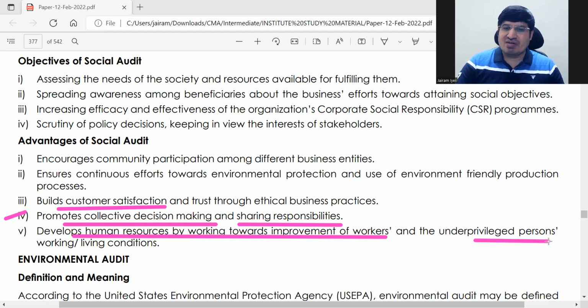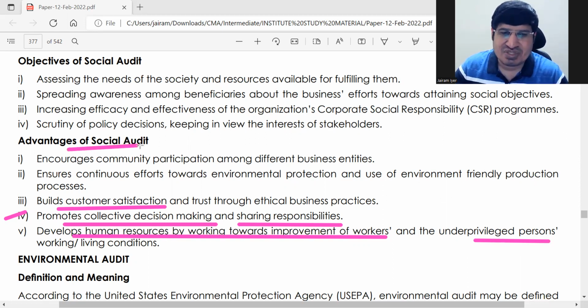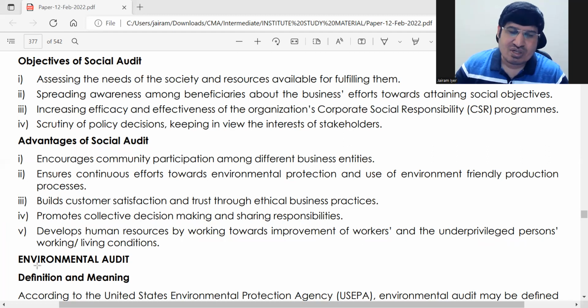If you do these things, then definitely there will be many people who would want to work for your company. If asked about the advantages, you can easily give 4 or 5 points. If you know what a social audit is, you can easily make out its advantages. Correct?